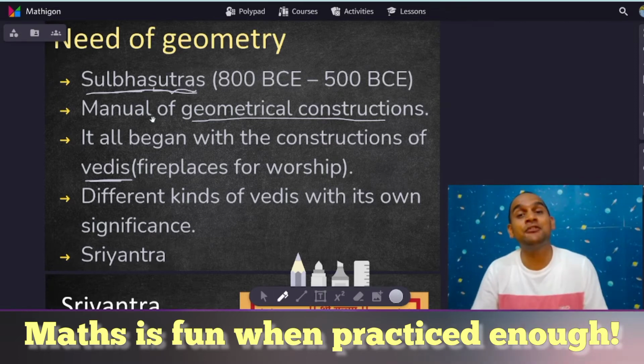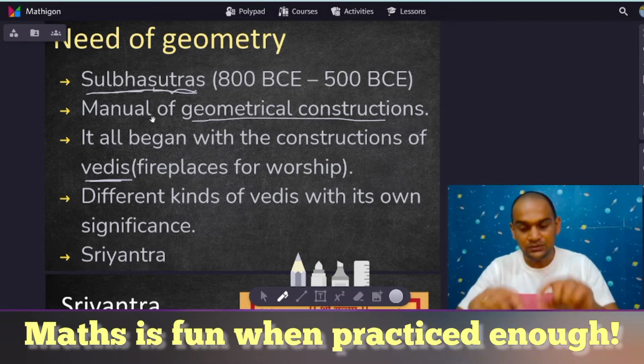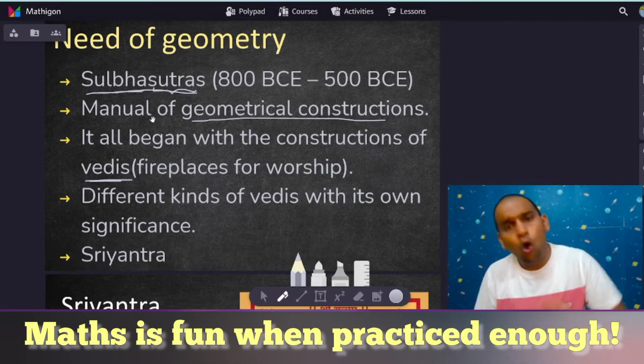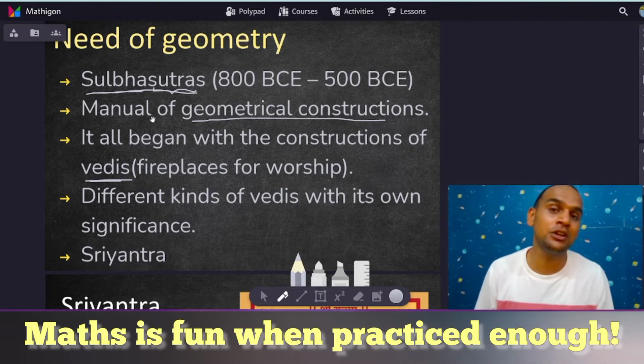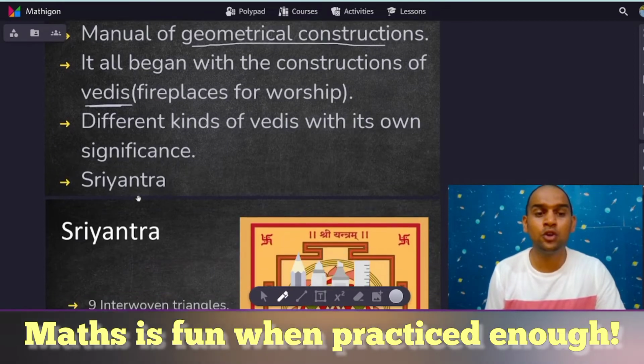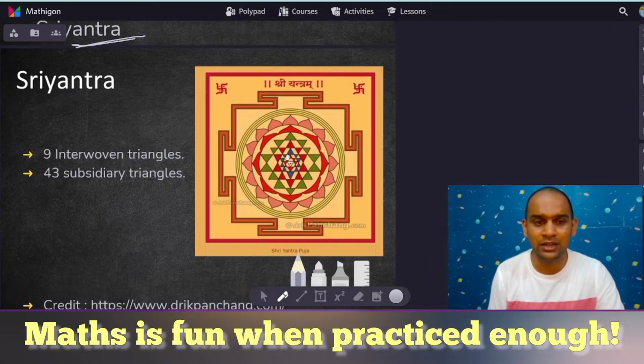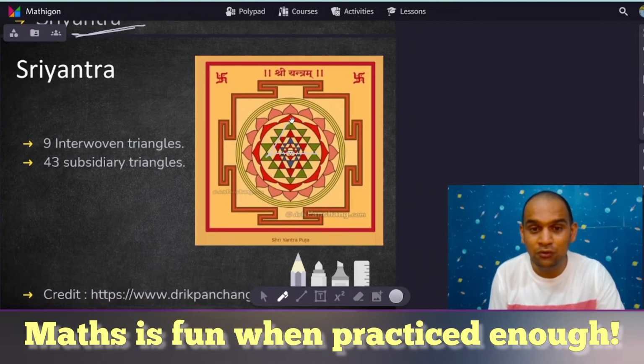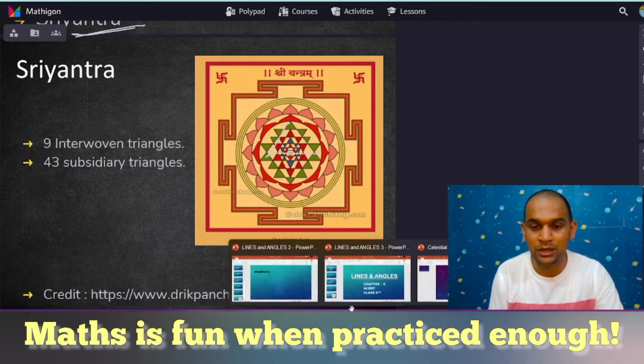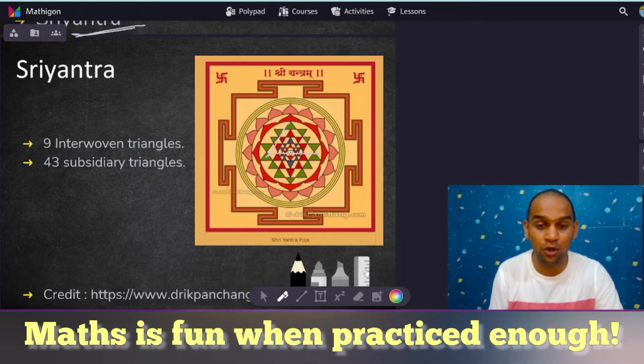Now, in those days, different types of Vedis were created for worshipping, and all the Vedis had a different significance altogether. One of the very, very famous Vedis was Sri Yantra. Now, if we take a deeper look, Sri Yantra looks something like this. As you can see, there are 9 interwoven triangles over here. As you can see in the picture, there are different types of polygons also interrelated over here. As you can see, there are lots of triangles.